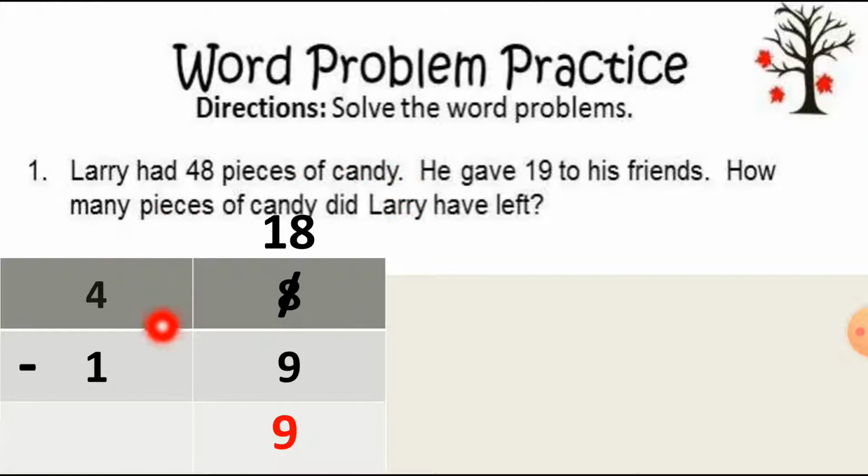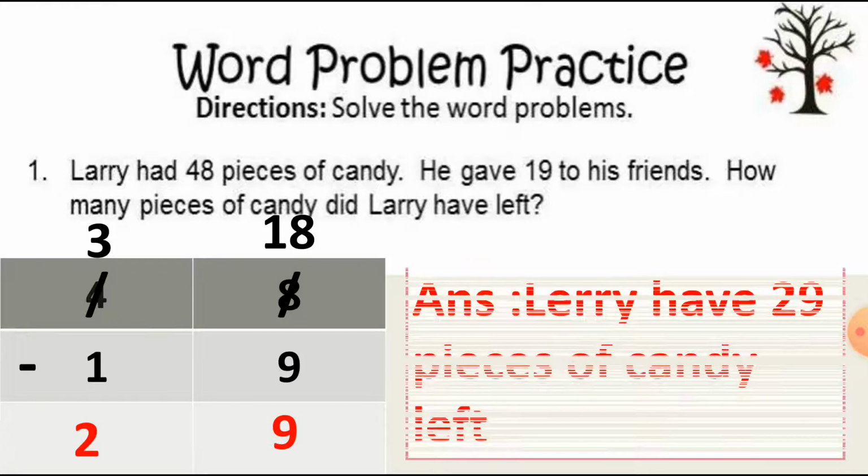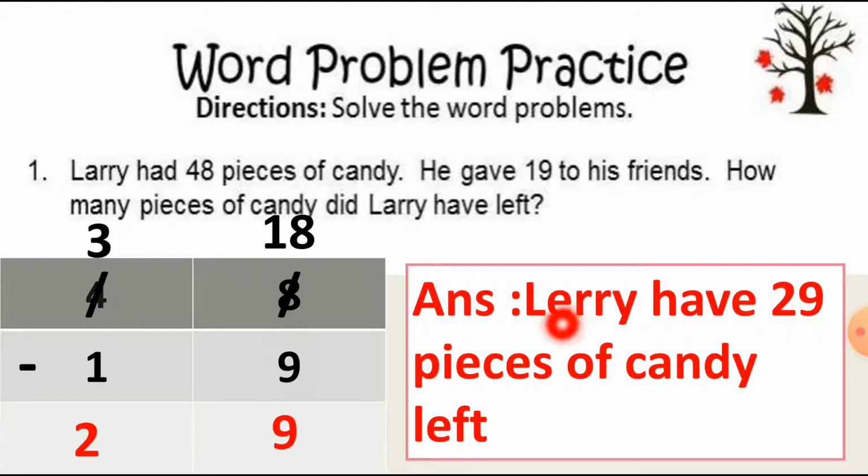Let's move to the tens column. We took 10 from this tens column, so we have to cut 1 from 4. 4 minus 1 is equal to 3. So 4 becomes 3 now. Then 3 minus 1 is equal to 2. What is the question? How many pieces of candy did Larry have left? So we can write down the answer this way: Larry has 29 pieces of candy left. This way you can write down the answer in sentence form.